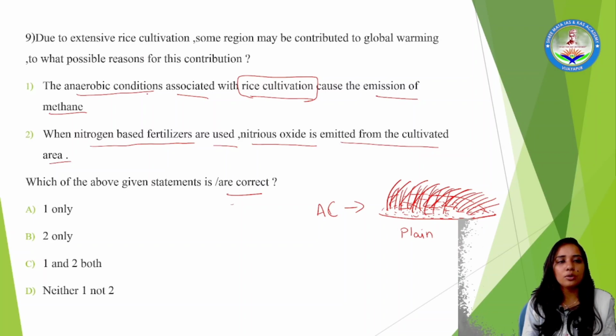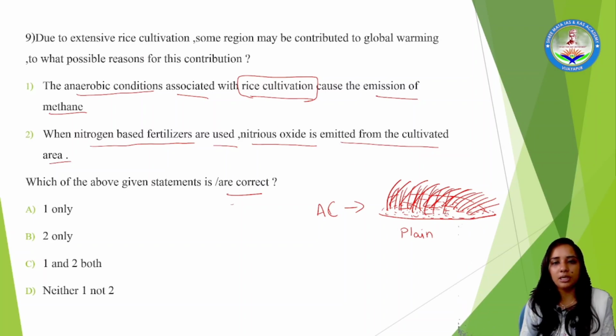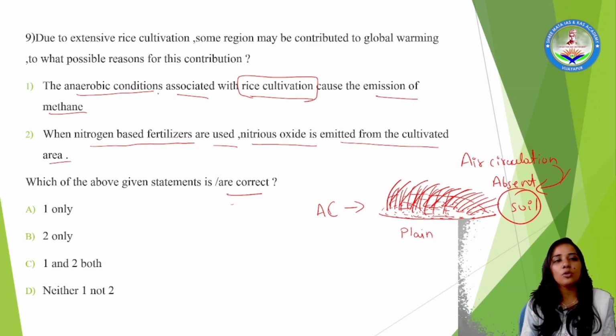The anaerobic condition is nothing but this: stagnant water is present, and due to that, air circulation will be absent. Where is air circulation absent? In the soil, air circulation is absent due to the stagnant water, which causes anaerobic conditions.